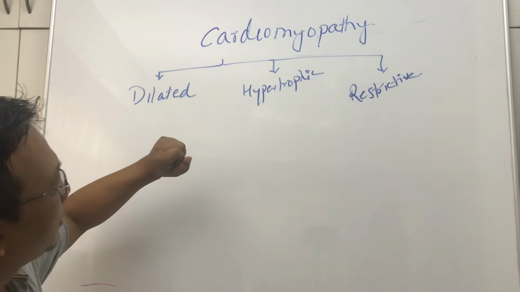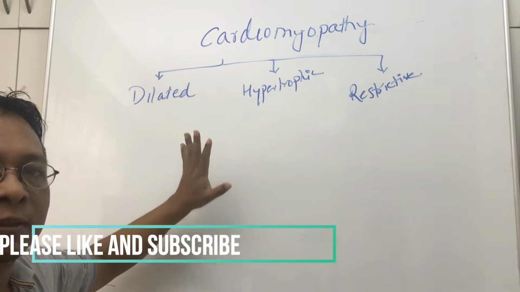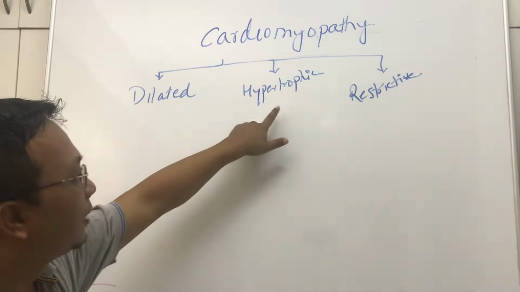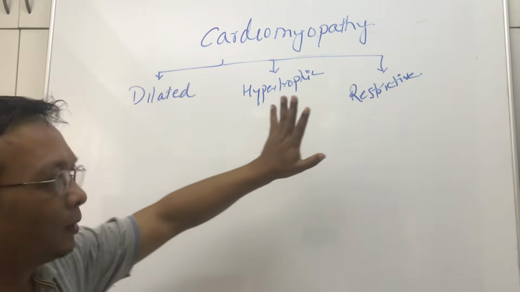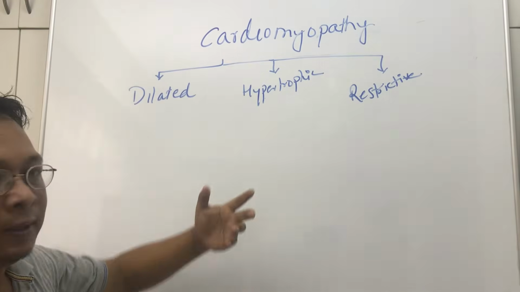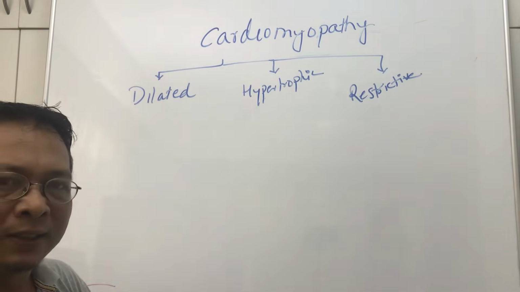When we discuss cardiomyopathy, we know there are three types: dilated, hypertrophic, and restrictive. First of all, before you start learning about cardiomyopathy, you must know the basic difference.